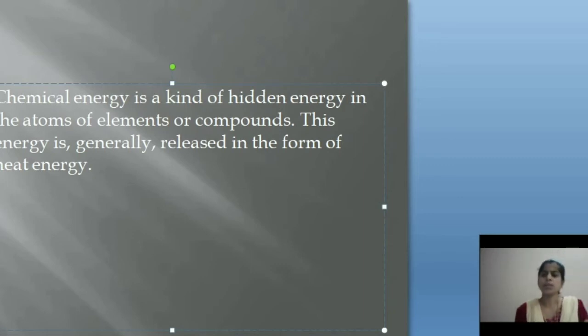Now what are some examples of chemical reactions? Fuels are good examples, fuels like coal, petrol, diesel, etc. Burning is a chemical reaction. So when these fuels are burned, they release energy in the form of heat and light energy. The food that you eat gives you energy. So what form of energy is food? That's right, food is like a fuel to our body, so it is also considered chemical energy.